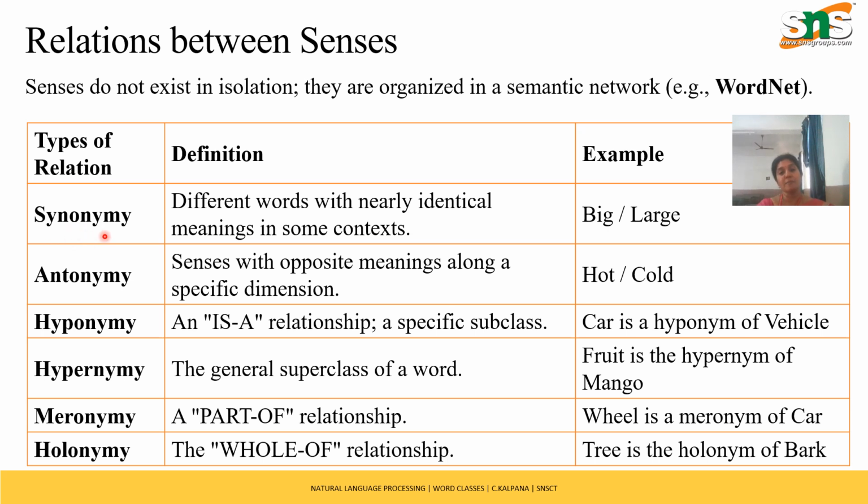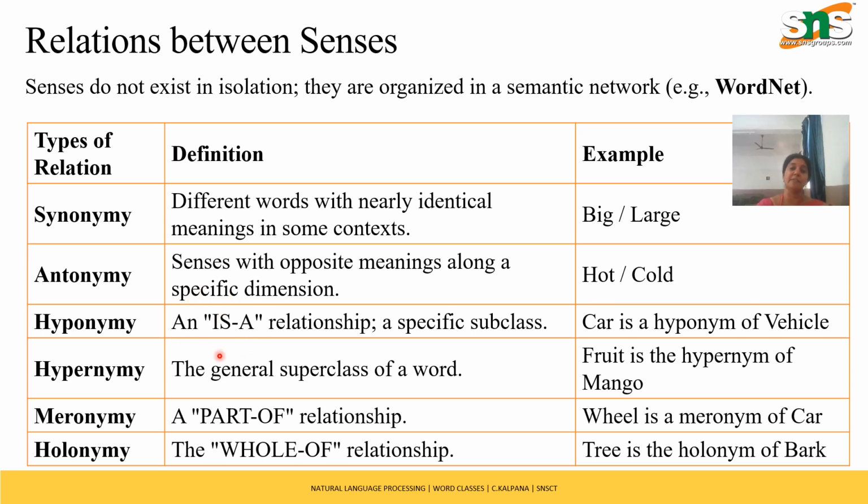So this is synonym, which means the meaning of a particular word. We take a particular word and arrive at a meaning of that word, then we call it a synonym. It is one of the relations. And next is the antonym. Antonyms are the opposite meaning for a particular word. And then hyponym. Hyponym deals with the is-a relationship, which means a subclass.